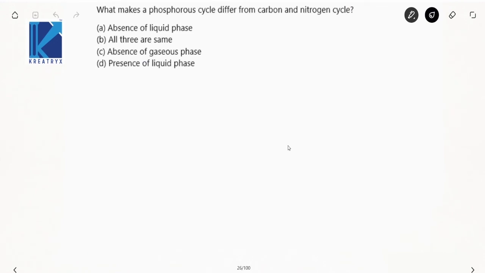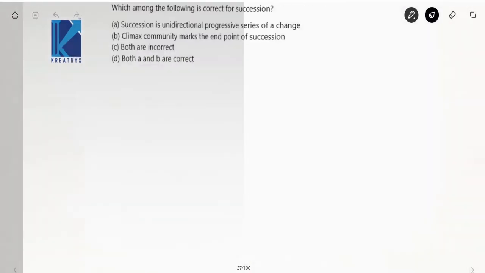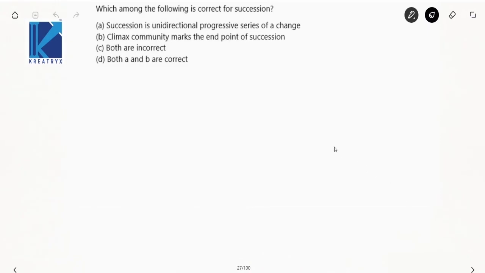Now, what makes the phosphorus cycle differ from the carbon and nitrogen cycle? Now, what is the classic example of this? See here, the phosphorus cycle is nothing but a sedimentary cycle. There will be no presence of a gaseous phase. So your C option is perfectly correct. Which of the following is correct for succession?